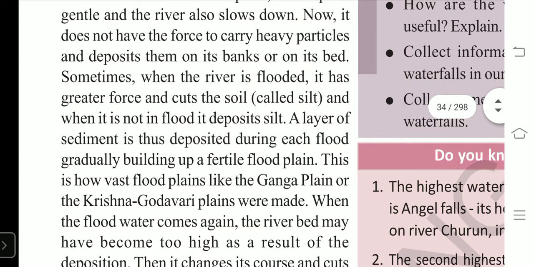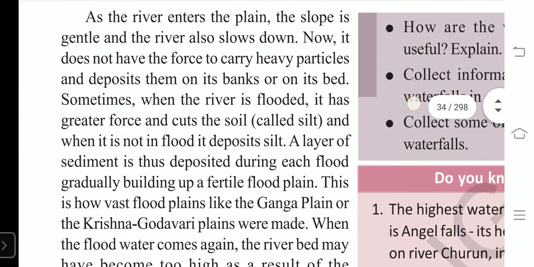It means when a large amount of water is in the river, when it is flooded, it cuts the soil, that what we call silt. The cut particles by flooded water are called silt.